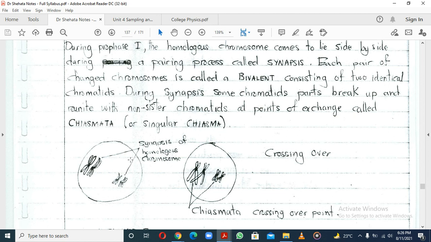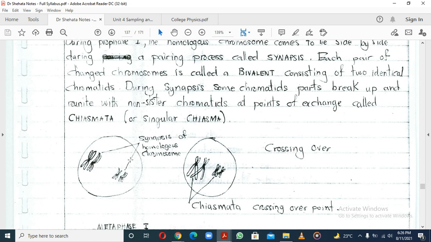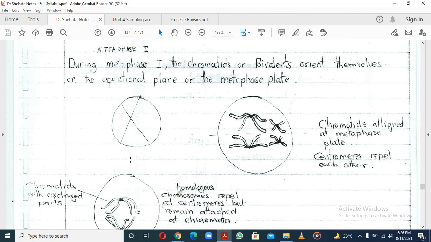All that happens at crossing over, and that's the importance of meiosis: it adds variety. Imagine if everyone was identical to their siblings. Quite interesting.